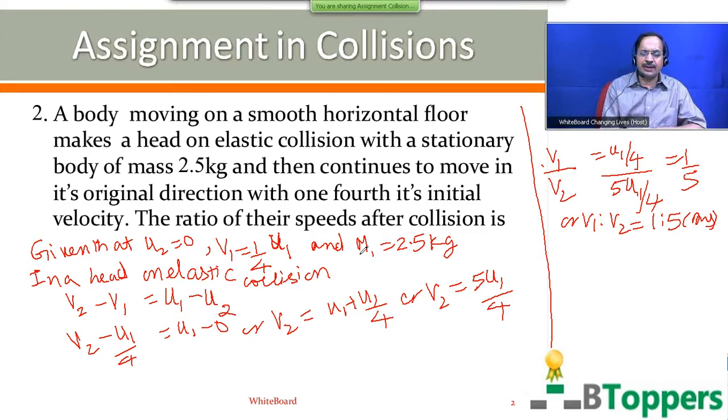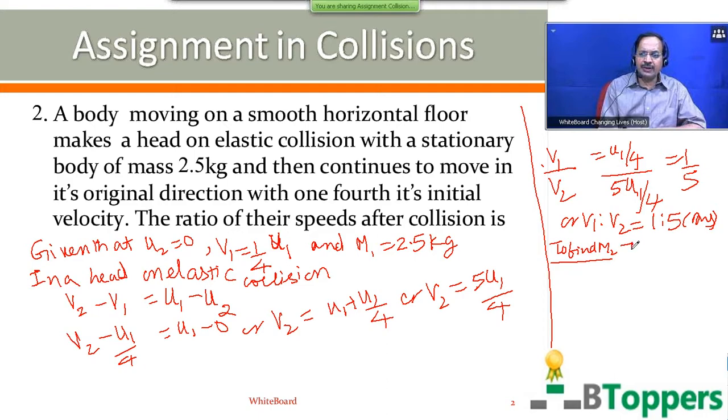In case you are asked to find the mass of the second body, you can use the formula for V1 in the case of head-on elastic collision.